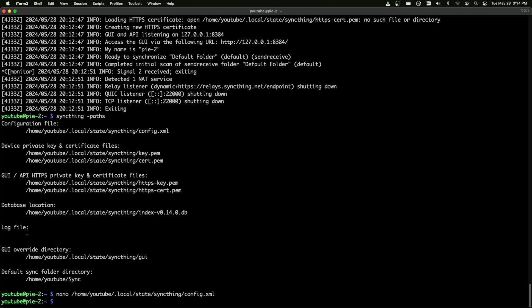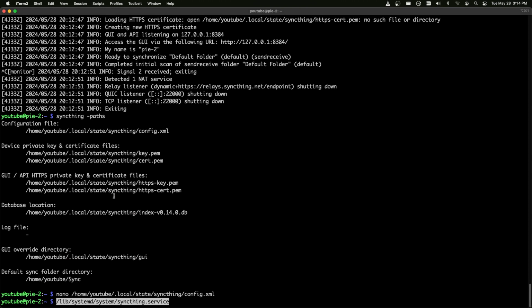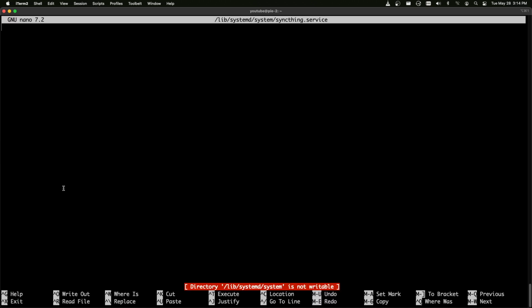Okay. Next, we are going to configure Syncthing as a service. So we are going to create a new file at this path right here that I'm about to paste. So this is a new file, so we're going to open it up in a text editor again. Now that that's open, we are going to paste this content in, which again will be available in the description.